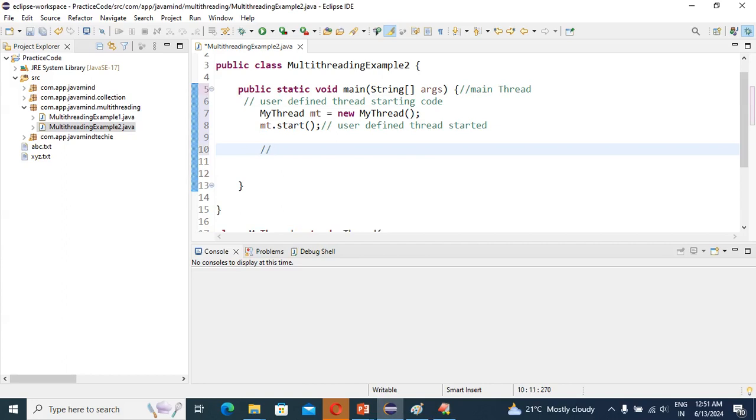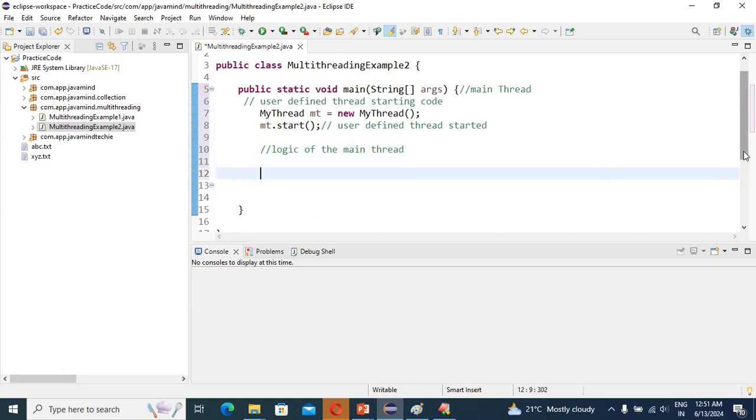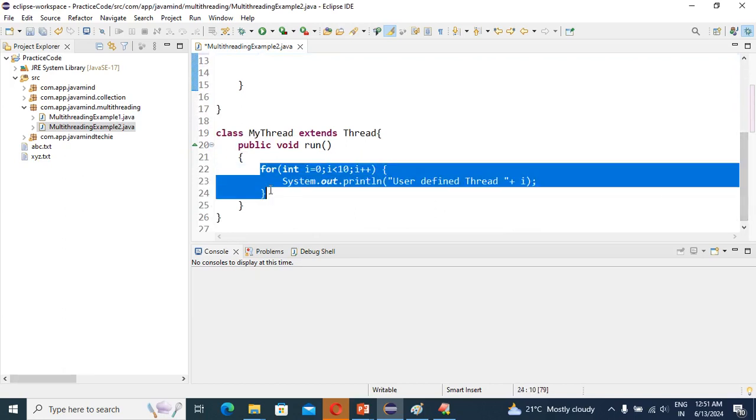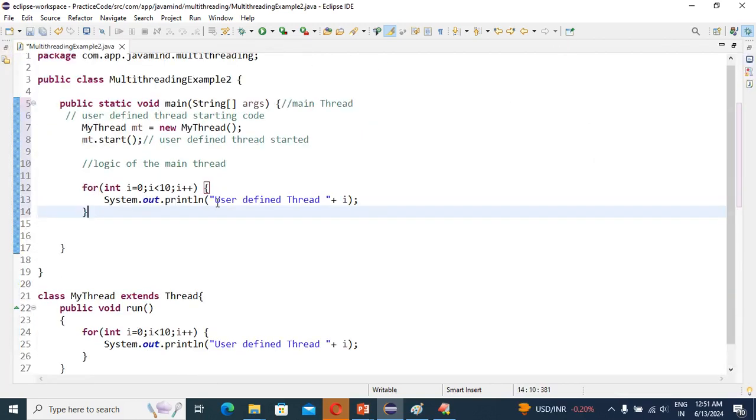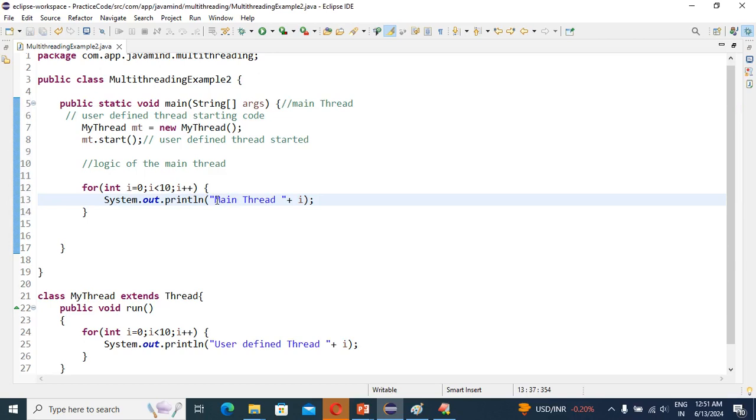The same thing, I can copy and paste. Only you need to write it for the main thread, correct? I hope you got it, right?